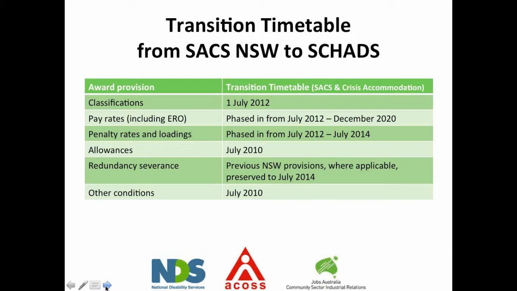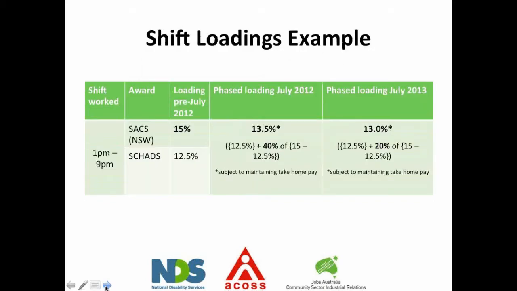Just a quick example of how the loadings phase. It's relatively simple in New South Wales. For example, the loading pre-July 2012 was 15%, and it's moving to 12.5% next year. So there's a phasing of 40% in the difference. Now this is because it was put on hold. So all other awards phase in 20% increments per year.